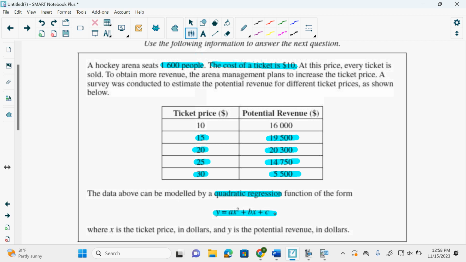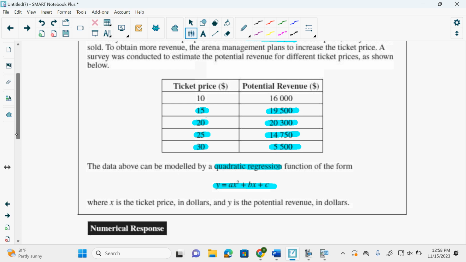It also just shows you the equation. But it tells us here that x is the ticket price, so I know that this is my x. Remember how you're like, I don't know for sure which one's x and which one's y. They tell you, too. So if they made them out of order, you should at least catch that they were out of order. I've never seen them out of order, but if they did, you should be able to tell, because they just said x is ticket price in dollars. And then y is the potential revenue in dollars. So then this is my y. Correct? Everyone's typing it in. We're practicing. I don't care that you did it already. Do it again.